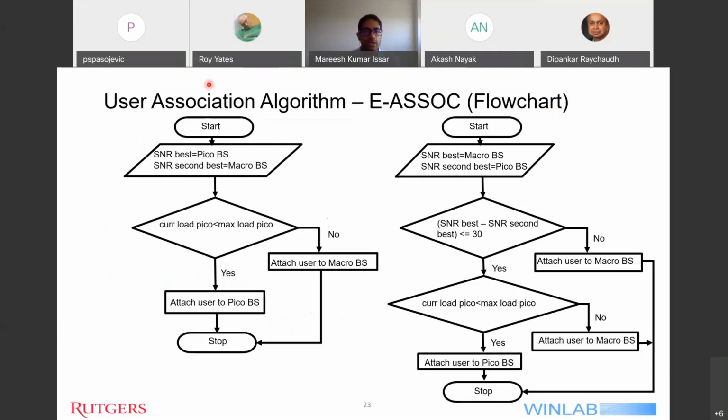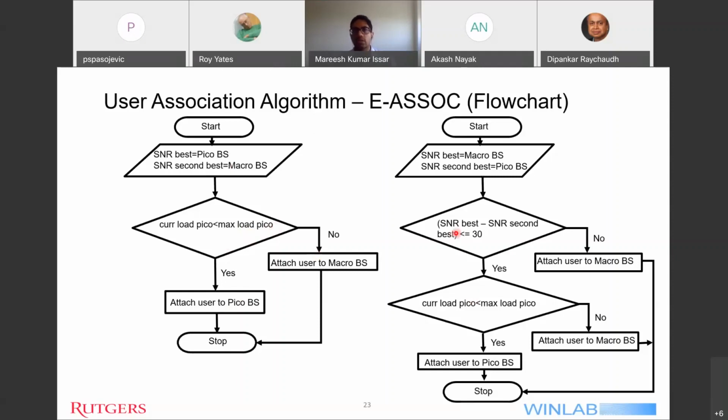For the left flowchart, we start and we check whether a user is getting the best SNR from a pico base station and the second best SNR from a macro base station. If this is the case, then we check if the current load for that particular pico base station is less than the maximum load for the pico base station, then we attach the user to the pico base station because the user is already getting the best signal from that pico base station. But if the user is getting the best signal and the load capacity of that pico base station is full, then we attach the user to the macro base station.